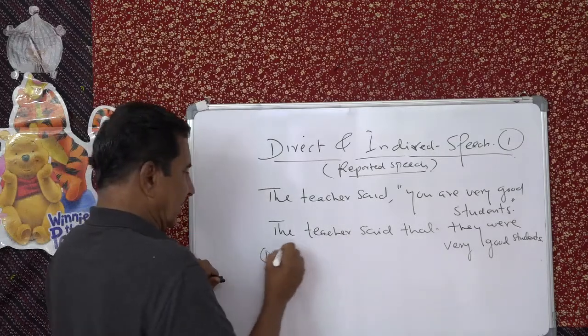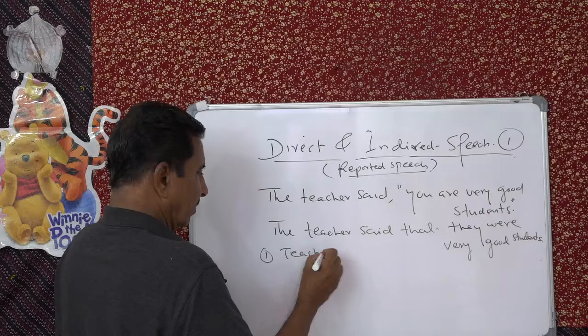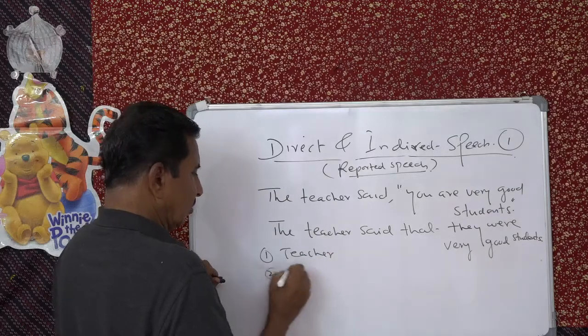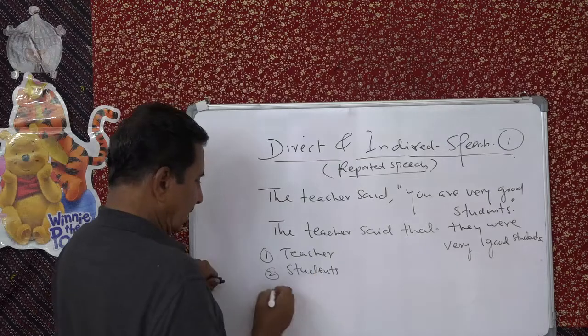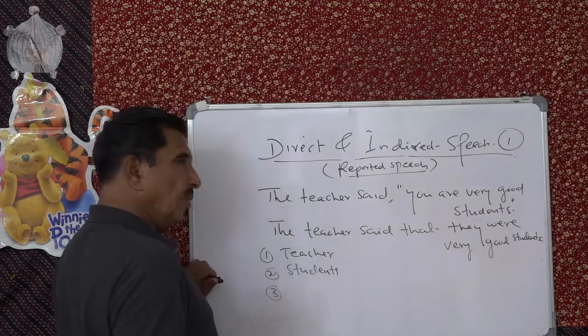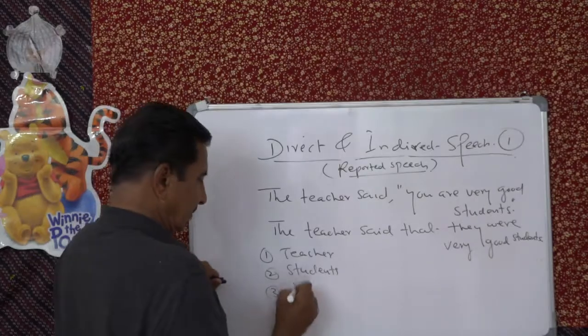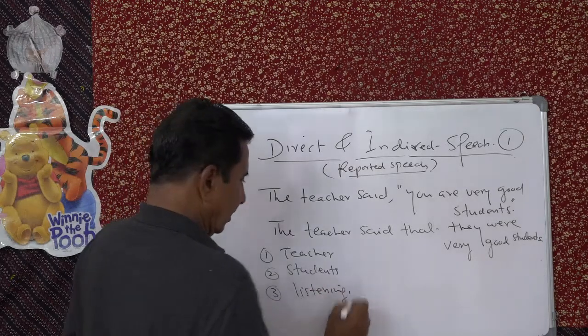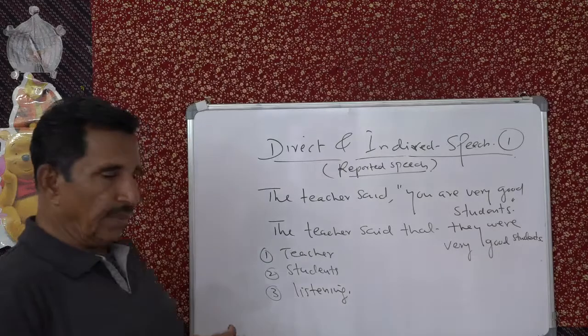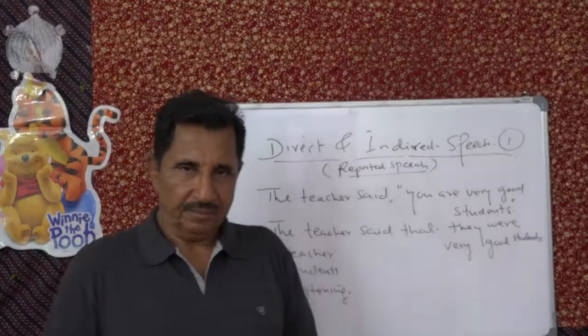First one is the teacher. Second, the students. And third, the person who listens, the listening person, or the person to whom you are talking.